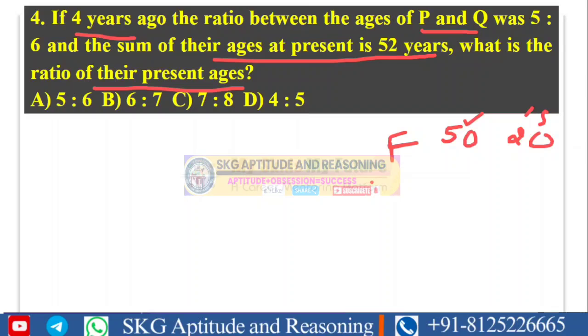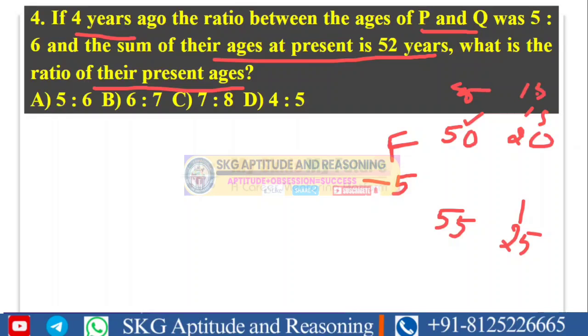So after 5 years, suppose I ask what is your father's age and what is your age, what would you say? You can say your father's age will be 55 years, and your age also increased by the same 5 years, that is 25 years. You can also take 5 years before. If I take 5 years before, your father's age will be 45 years and your age will be 15 years.